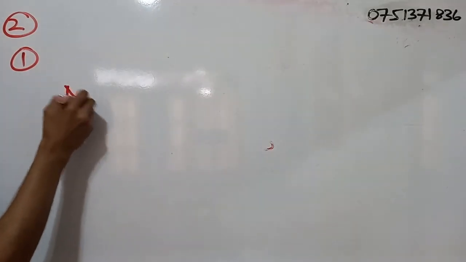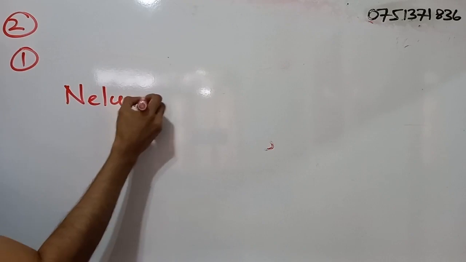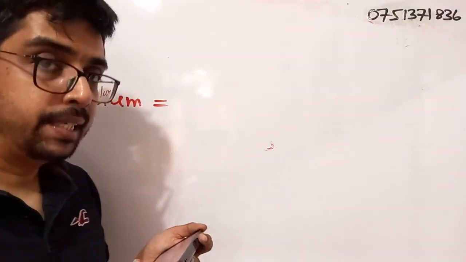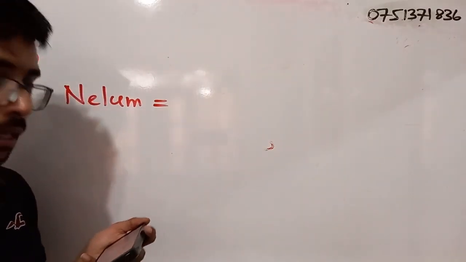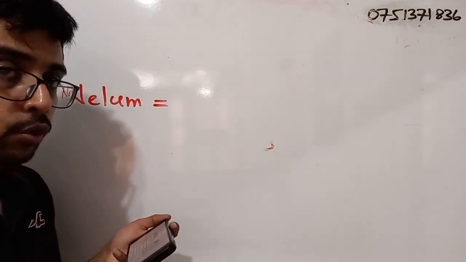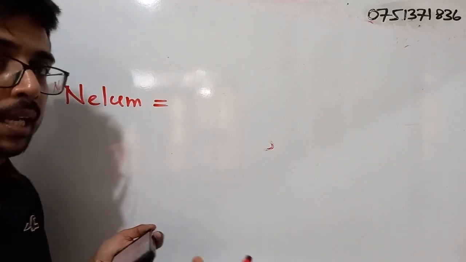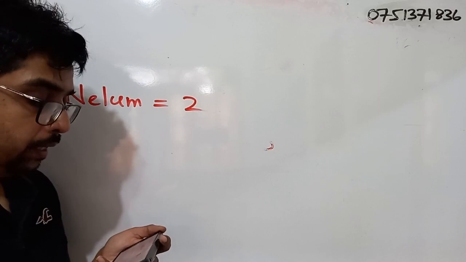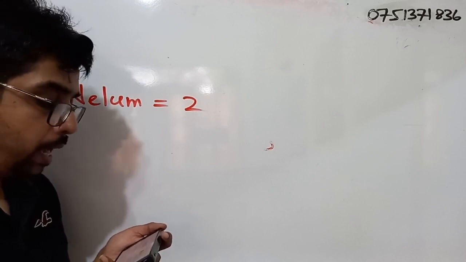Right. First of all we will talk about Nilum. Now observe the diagram. There we have 3 identical squares. From the 3, 2 are fully shaded. So we can write 2 there. Then take the last square.